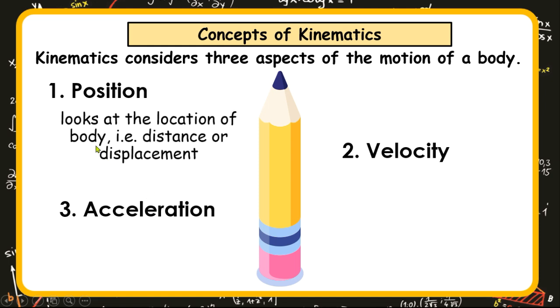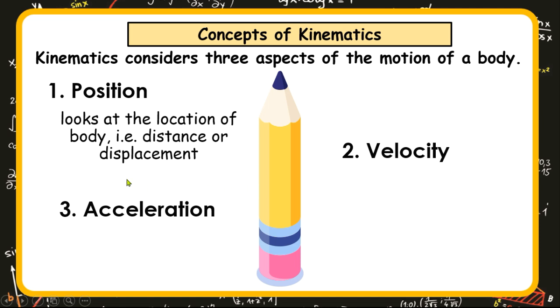1. The position simply looks at the location of the body, the distance or the displacement it has covered. That is, if the body was at an initial position and it is set into motion, it changes its location to a final location.